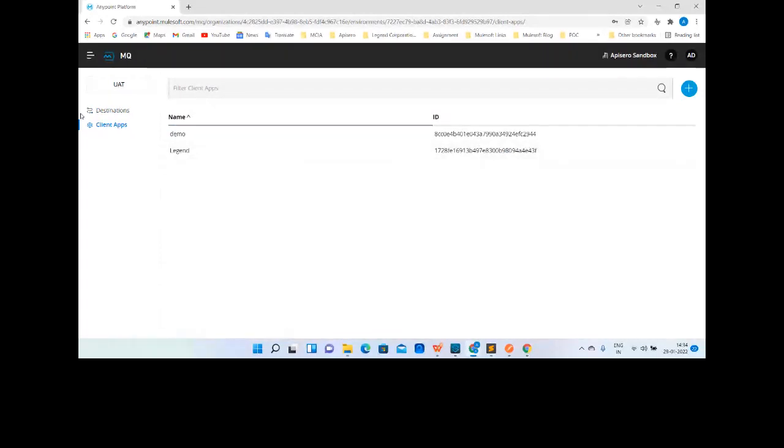Okay, perfect. So to access the queue we need to create the client apps, which will provide us the unique client ID and client password for all those newly created queues, and we require these details to authenticate our Mule services. Great. Okay, so guys, any question till this point of time? Anyone has any question, any query?